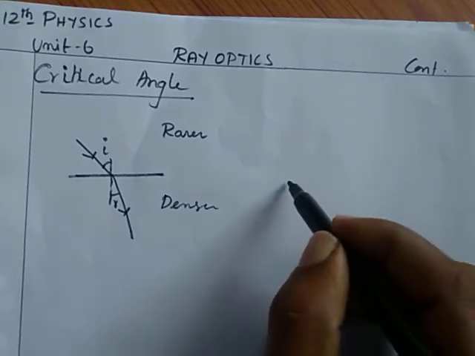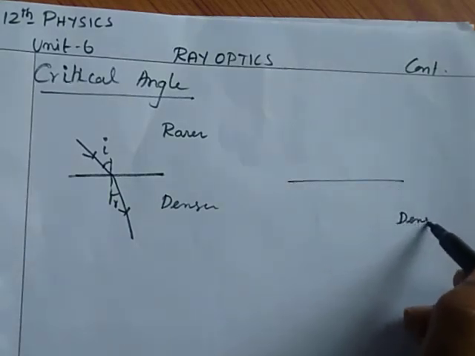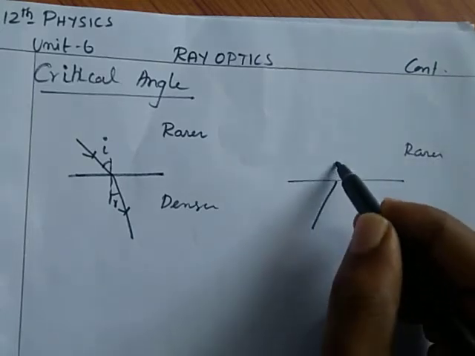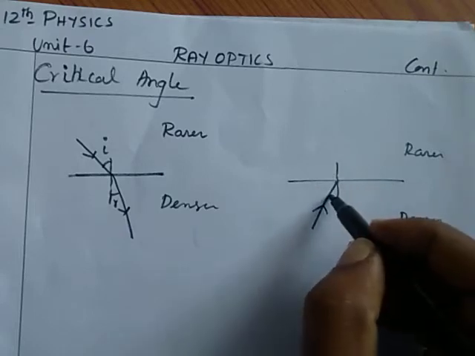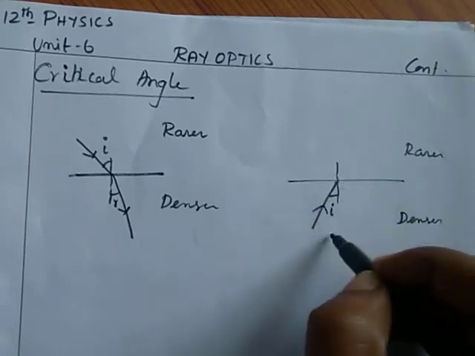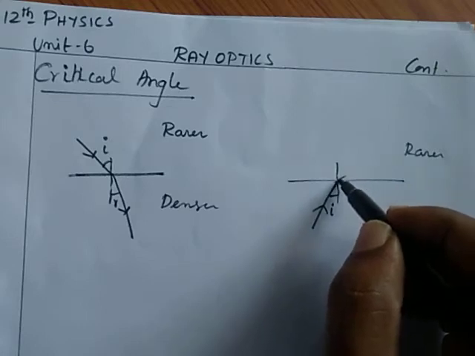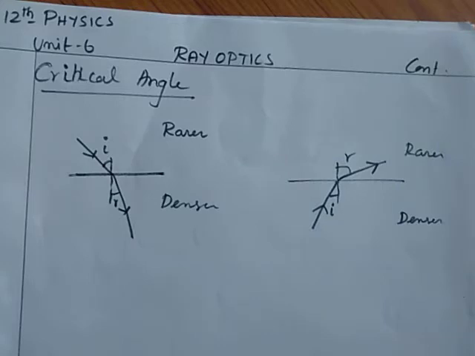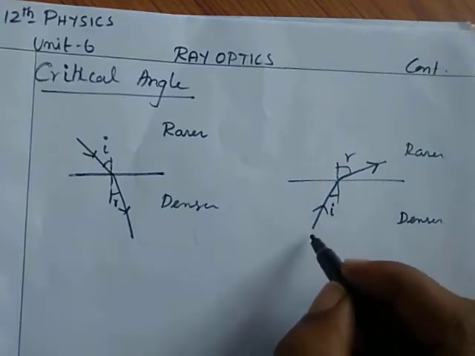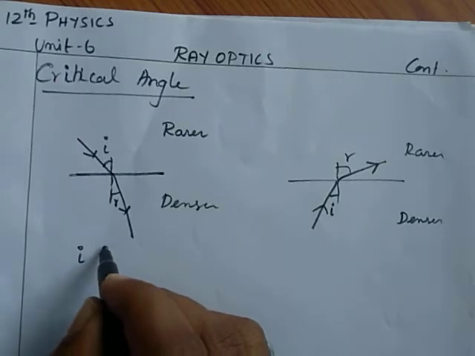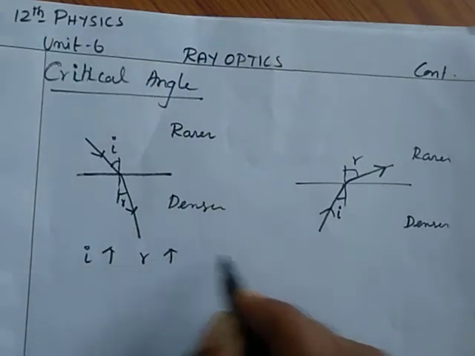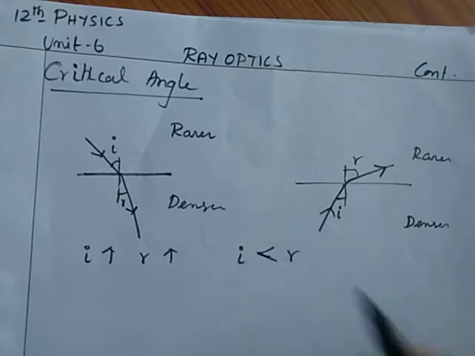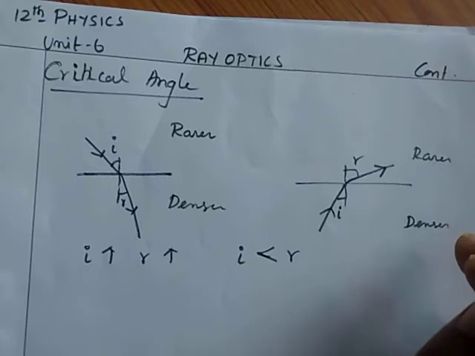If the ray of light is coming from denser to rarer medium, this is the normal and the angle of incidence. The ray will bend away from the normal. This is the angle of refraction. In this case, as the angle of incidence increases, the angle of refraction also increases. The angle of incidence is always less than the angle of refraction for a ray of light coming from denser to rarer medium.